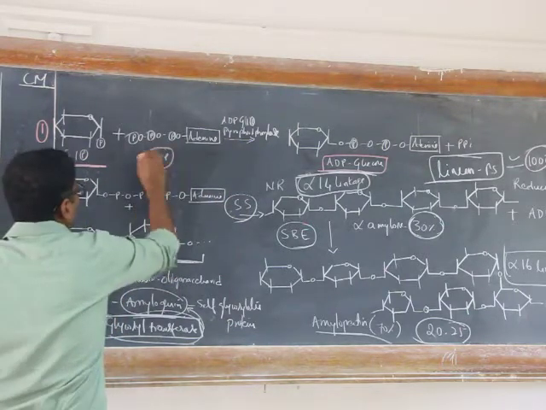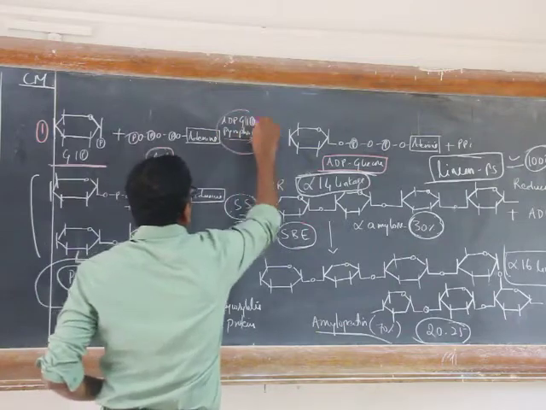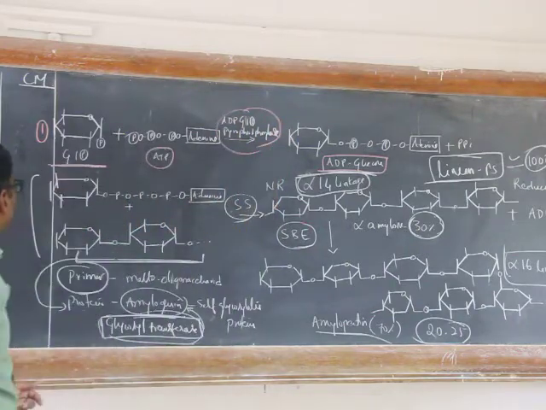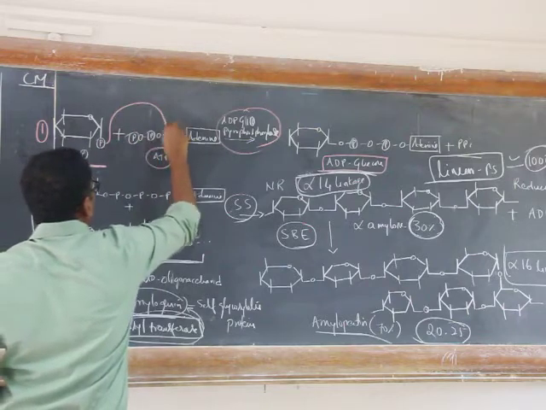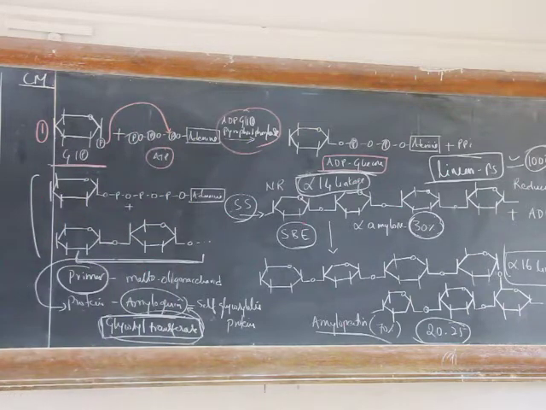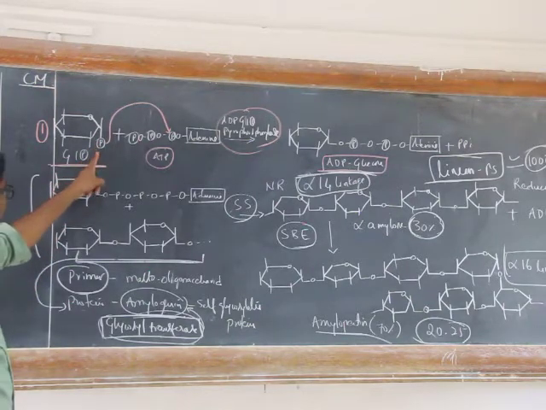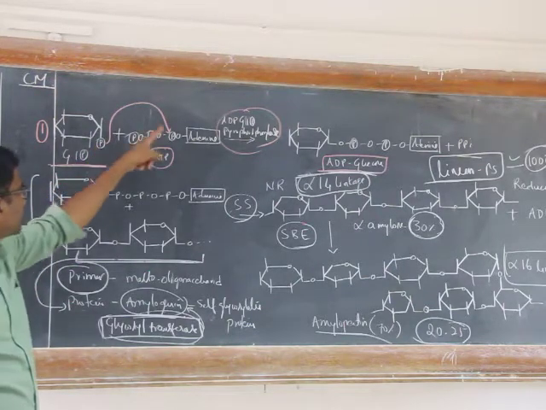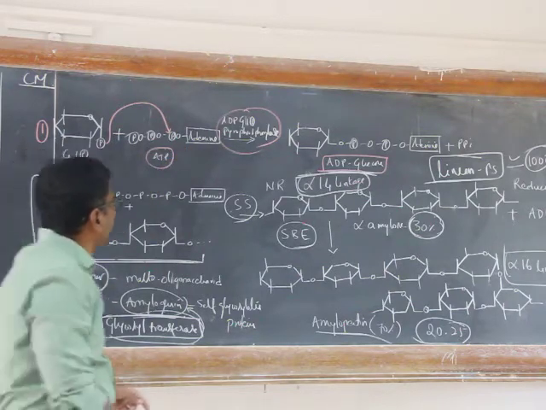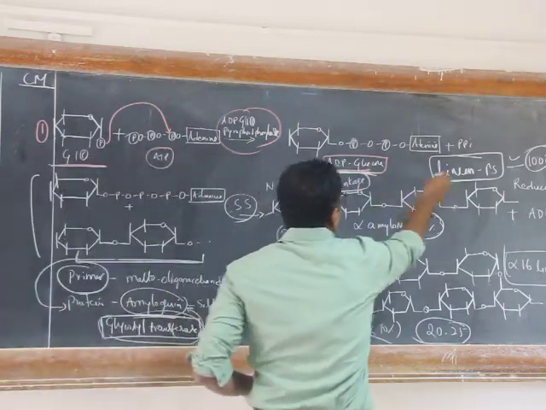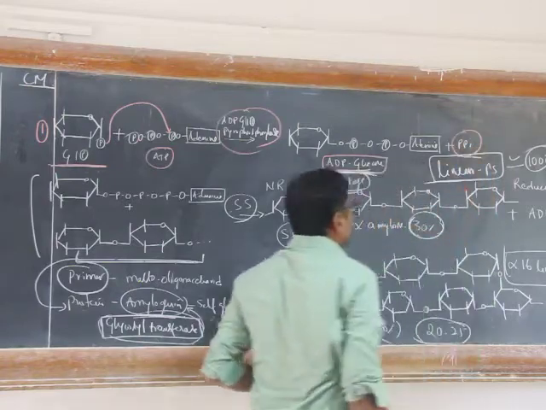In the presence of ATP and with the action of this enzyme, the phosphate group on glucose 1-phosphate attacks the alpha phosphate group of ATP, and that forms ADP glucose, and pyrophosphate is released.